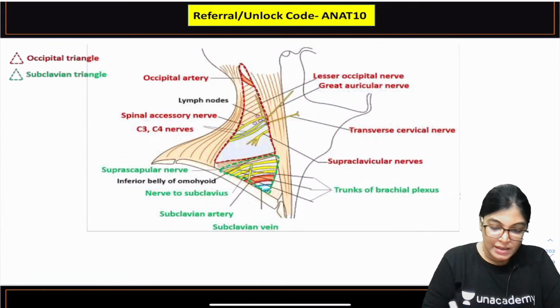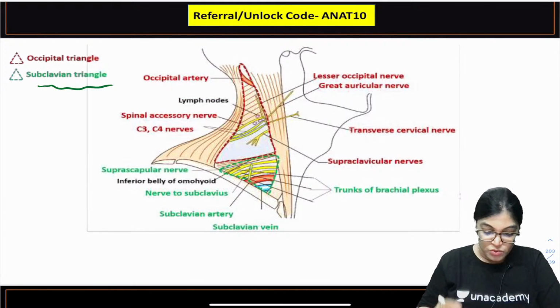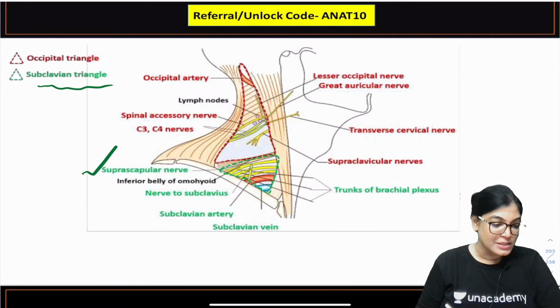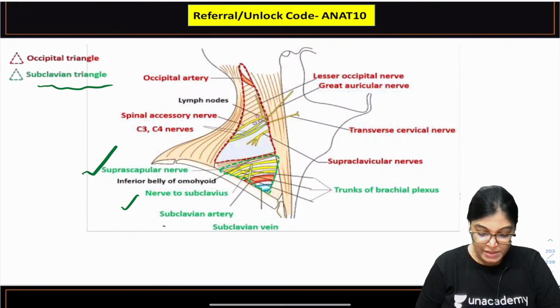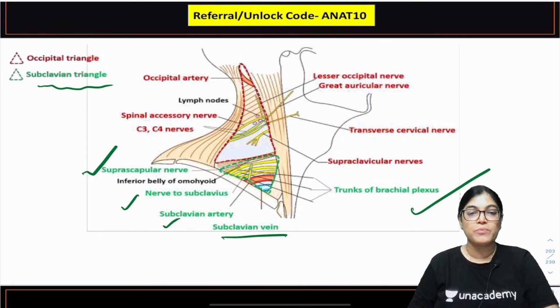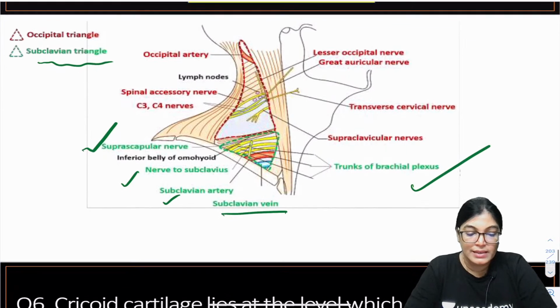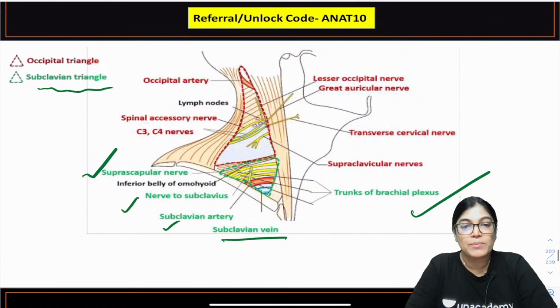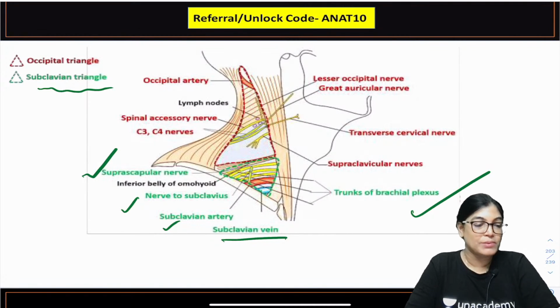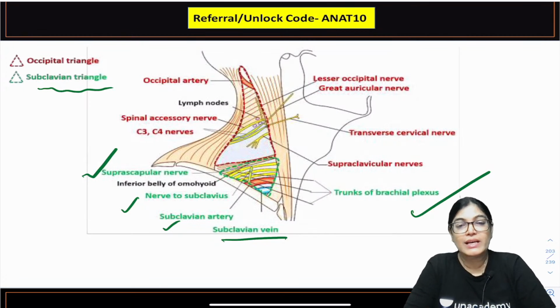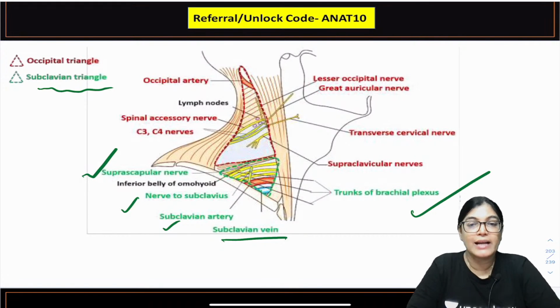Can you see the green color triangular space is the subclavian triangle or supraclavicular triangle. The structures lying here, the contents, are marked with green color: suprascapular nerve, nerve to subclavius, subclavian artery, subclavian vein and trunk of brachial plexus. So my dear aspirants, you can clearly see that the contents of the subclavian triangle are the upper trunk of brachial plexus, and the upper trunk is giving two branches, that is suprascapular nerve and nerve to subclavius. Also there are subclavian vessels lying here, and trunks of brachial plexus.